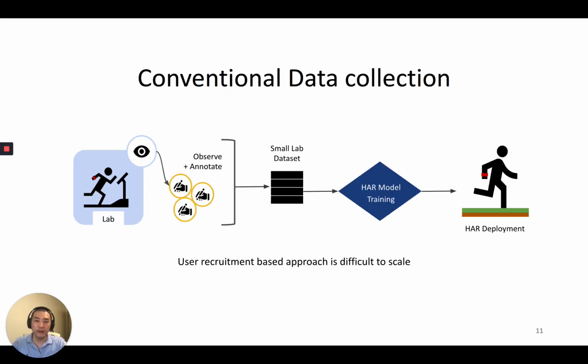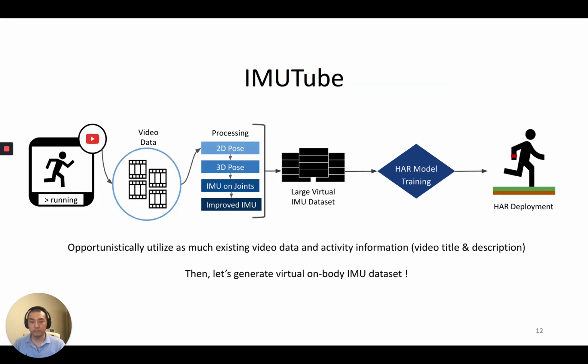Conventional wearable data collection happens in the lab. People do activity in the lab, and annotators observe and annotate. Such limited, small datasets are used for HAR model training. IMUTube is different. We retrieve online videos, process 2D pose and 3D pose, and extract IMU from the on-body location. The large virtual IMU dataset from a large video repository is then used for HAR model training.